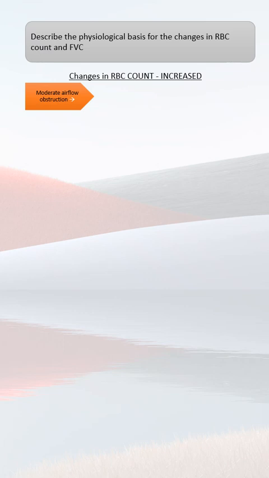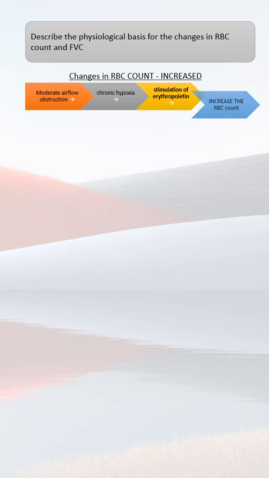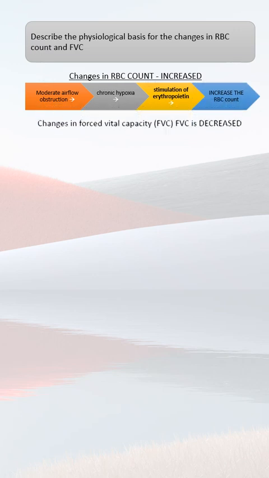So there is reduced oxygen reaching the lungs for gaseous exchange. This is causing a chronic hypoxia. Hypoxia will be stimulating the production of erythropoietin, and erythropoietin will be producing more RBCs, thus increasing the RBC count. Now coming to the next one, that is forced vital capacity, it is decreased in this case.